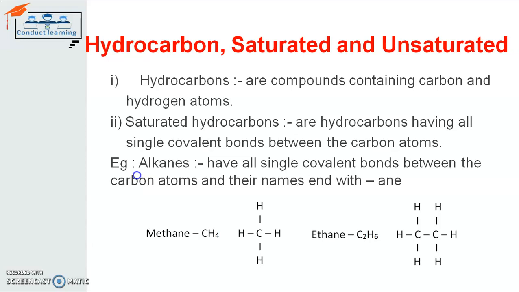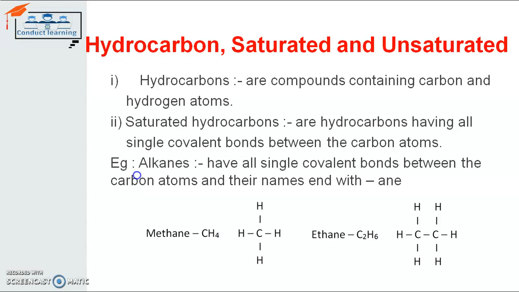That means a single compound will take two different elements, and one of those elements will be hydrogen and the other element will be carbon. So the combination of hydro plus carbon is hydrocarbon compounds, and they contain carbon and hydrogen atoms, right? They can be of two types. One type is saturated and another type is unsaturated.